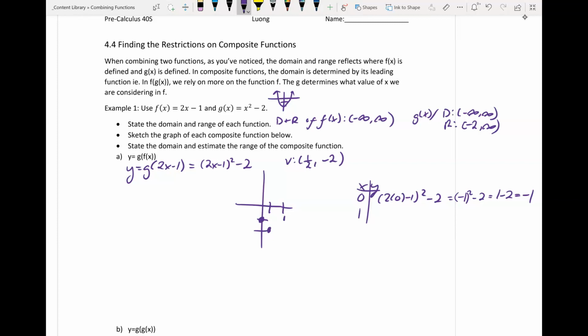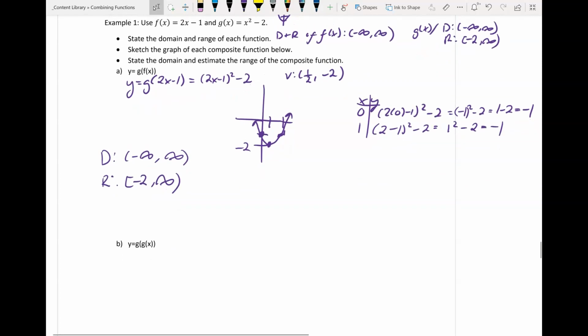Then I'm going to go ahead and do it for x equals 1. That'll be 2 times 1, which is 2. So that's 1 squared minus 2, which is also -1. That's our second point. I'm going to connect these points and continue a bit. So that's our graph for our composite function. Our domain is from negative infinity to positive infinity. Can have any x value, and our range is going to be from -2 to infinity.